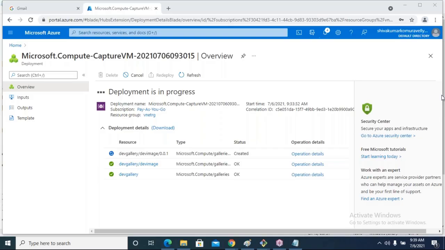From that image, the VM is created. Once the image is created, the VM will not be deleted, because only at the time of creating the VM does it require the image definition and the software installed. Once you create the VM, there is no need for the image; the VM will be kept safe. If you delete the image, you cannot create virtual machines using that image.